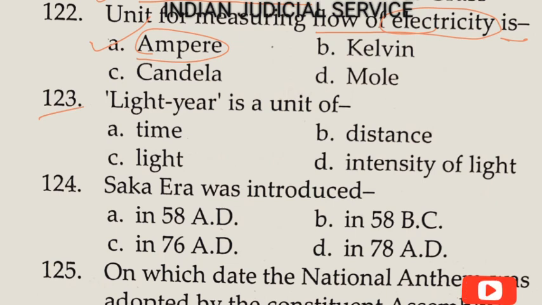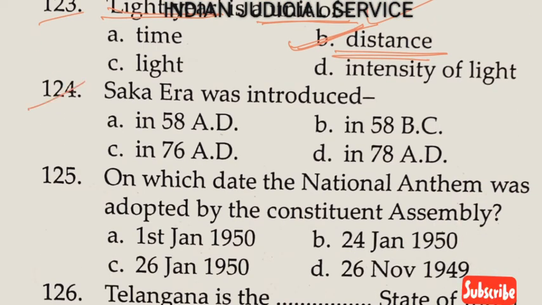Now question number 123. The light year is a unit of, very famous question, very important also. So light year is a unit of distance. So answer here option B. Now question number 124. The Shak era was introduced. Shak era was introduced in 78 AD. So answer here option D.